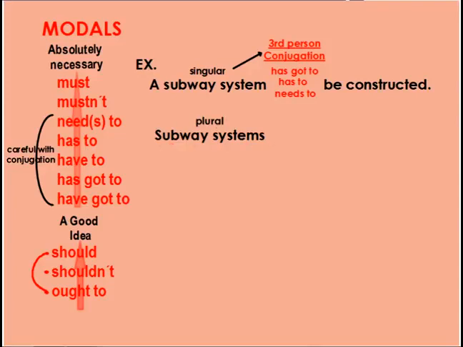Now it's plural. And when something's plural in English, I don't conjugate in the third person. I just use my normal base form verb. So for example, subway systems have got to be constructed, subway systems have to be constructed, or subway systems need to be constructed, okay? And I'm using my normal base form verbs for those. So be careful with conjugating in the third person when your subject is singular.